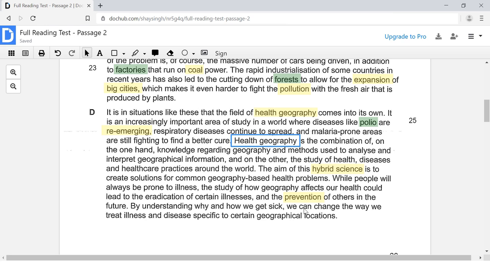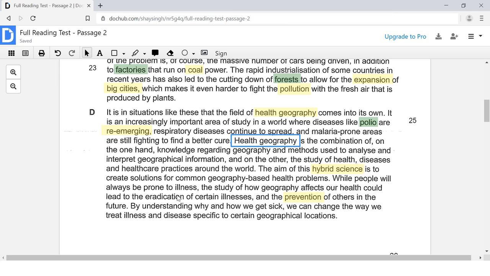It does seem to be talking about that. Because take a look at this. It talks about eradication of illnesses over here. And over here it says, people will always be prone to illnesses. So to be prone to illness means to be exposed to illness. It's basically saying that we will always have diseases. We cannot get rid of them completely. So the sentence says, while people will always be prone to illness, the study of how geography affects our health could lead to the eradication of certain illnesses and the prevention of others in the future.